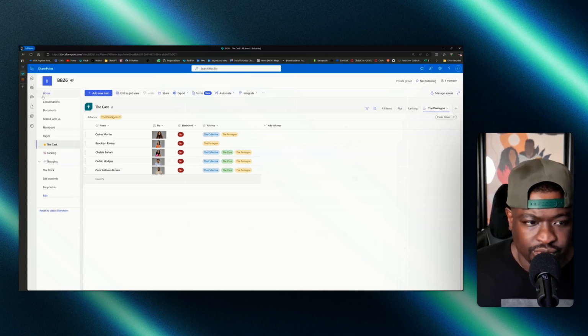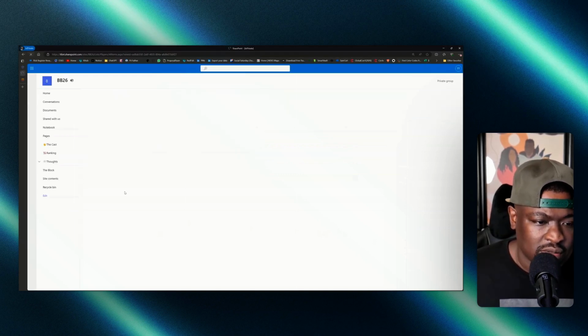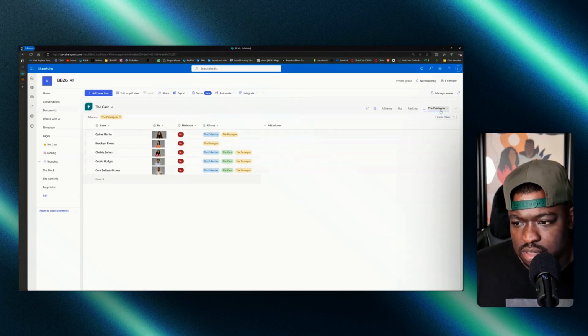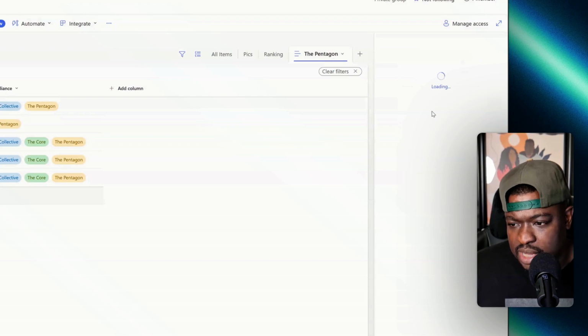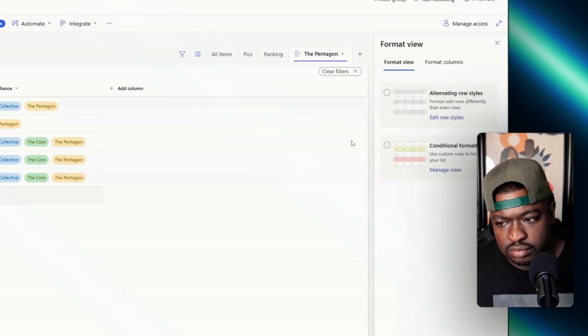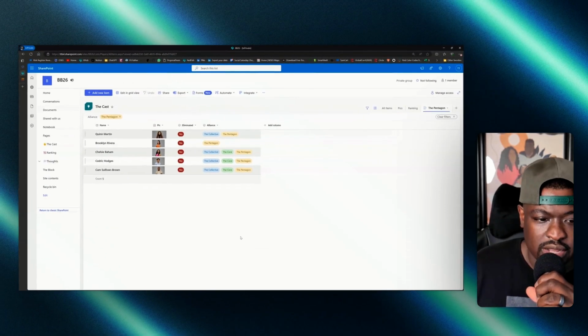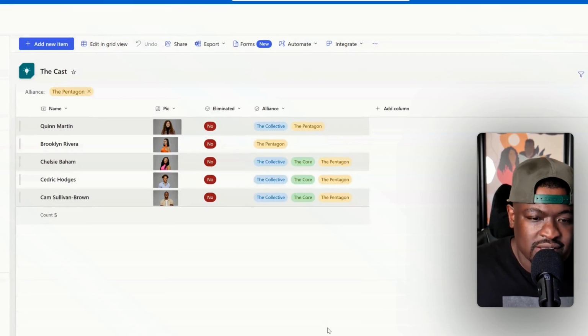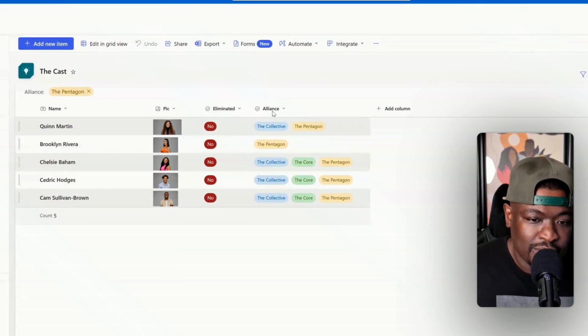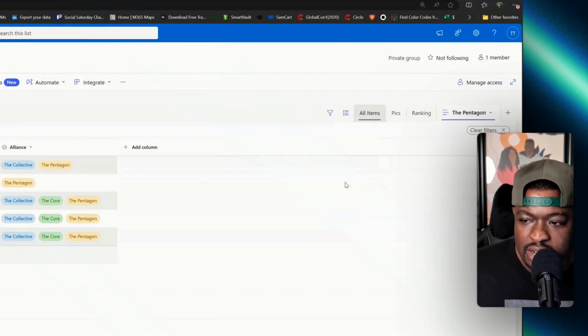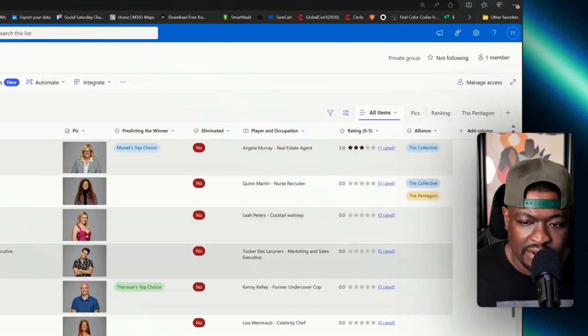So now, see how my format went away again? Let me hit refresh on this. That's crazy. Hold on. Format. It's not even selected. All right, let me hit save. Yeah, this thing has just been tripping lately. All right, so here we go. I can see everybody who's in the Pentagon, but I can also see what other alliances they're in very easily, right? And again, I can go back to my all items view and see everything.